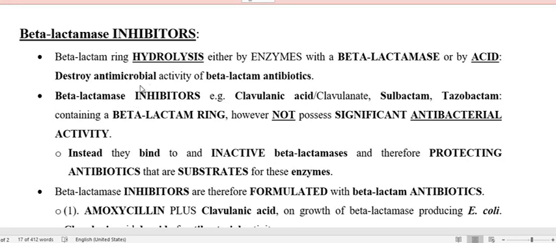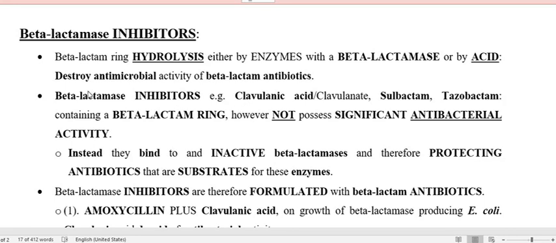So when you use an inhibitor, these inhibitors are going to inhibit the enzyme beta-lactamase. Therefore, when the beta-lactamase enzyme gets inhibited, the sensitive antibiotics like amoxicillin and ampicillin remain there to act, and that is why they come in combination with a beta-lactamase inhibitor like clavulanic acid.